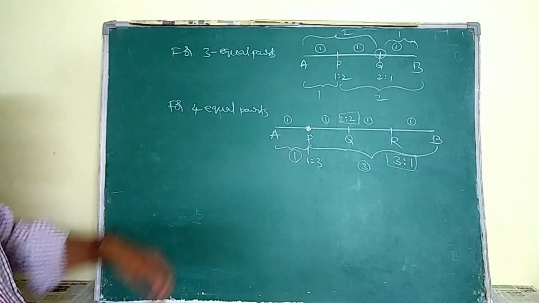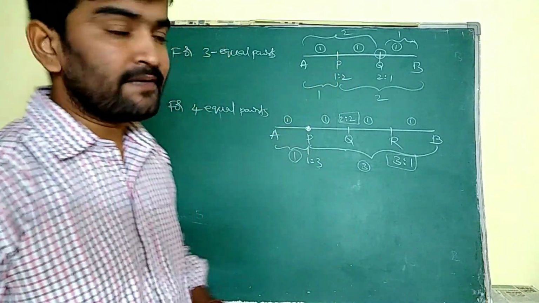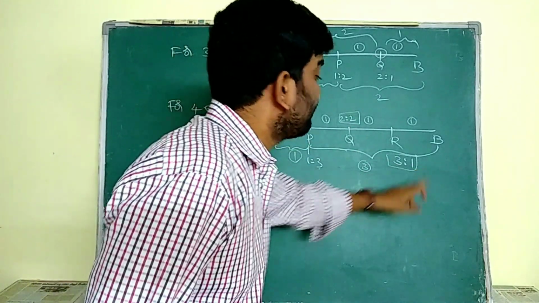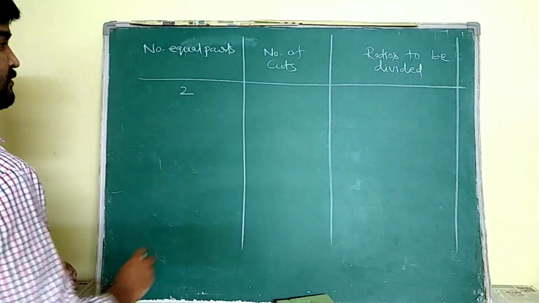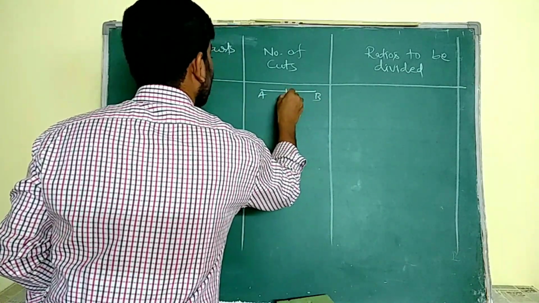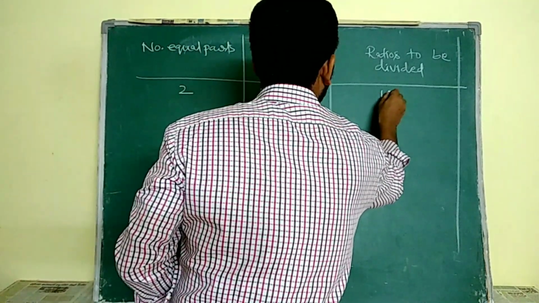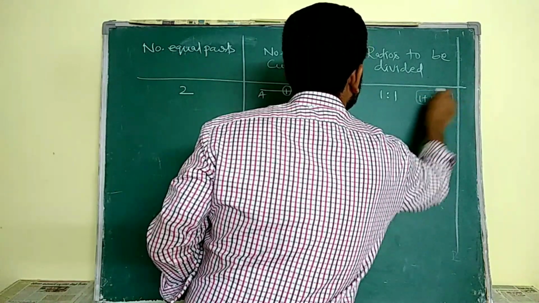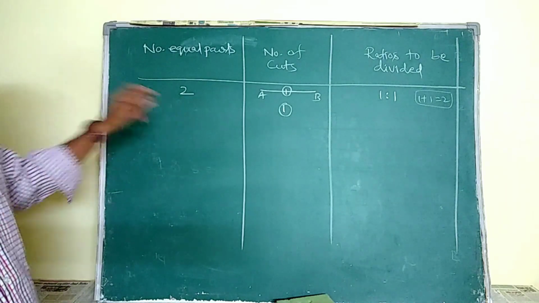Observe one thing. For doing 3 equal parts, the sum of the ratio parts is 3. For doing 4 equal parts, the sum of the ratio parts is 4. If I want to divide a line segment AB into 2 equal parts, I need 1 cut, and the ratio is 1:1. Why? Because 1 plus 1 is equal to 2. Sum of ratio parts must be 2, because I have to divide the line segment into 2 equal parts.